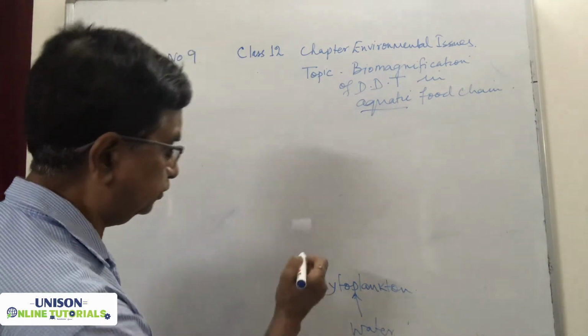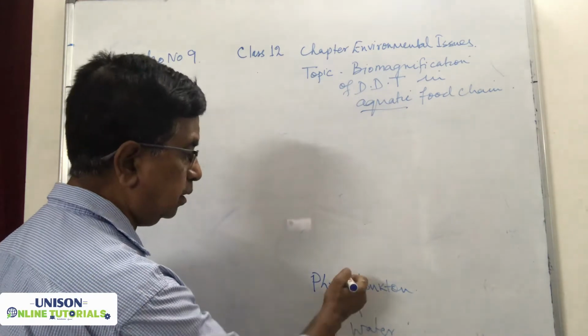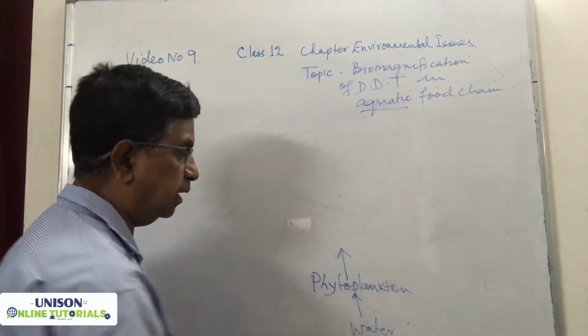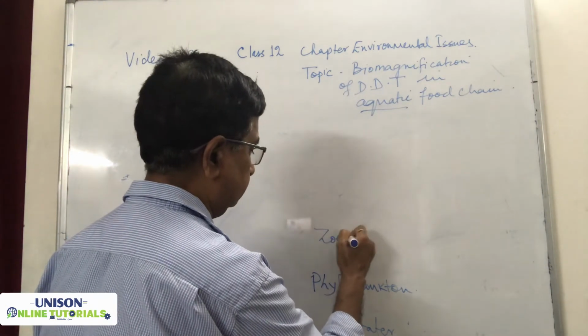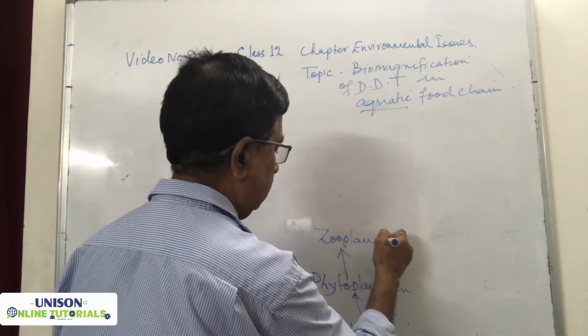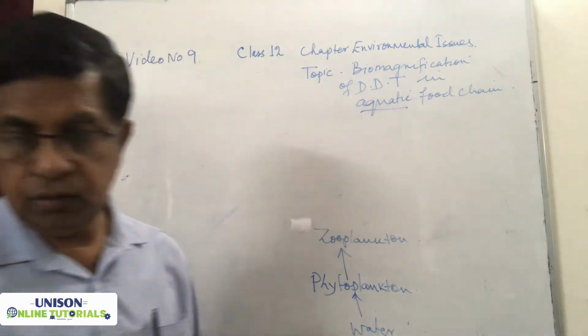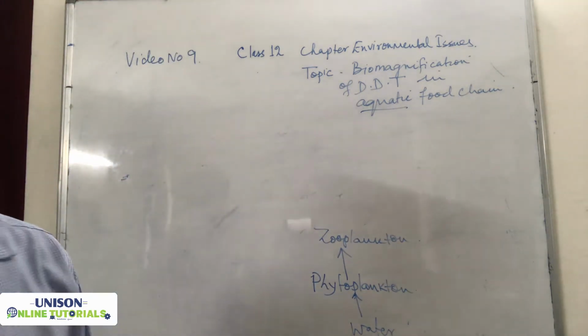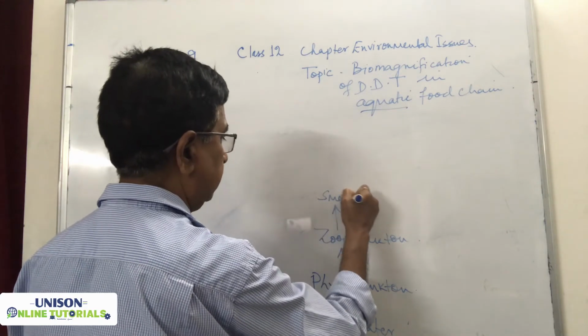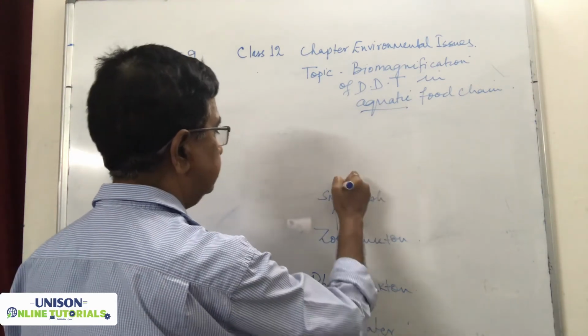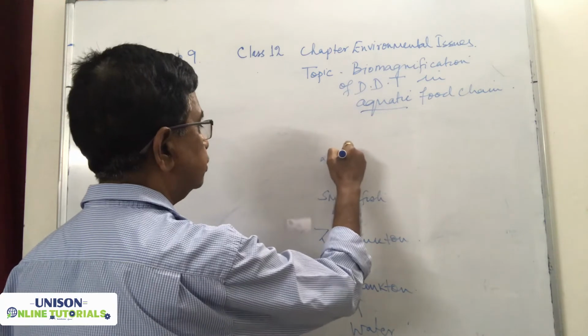Now in the food chain, phytoplankton are eaten by zooplankton. The zooplankton are eaten by small fish, and small fish are eaten by large fish.